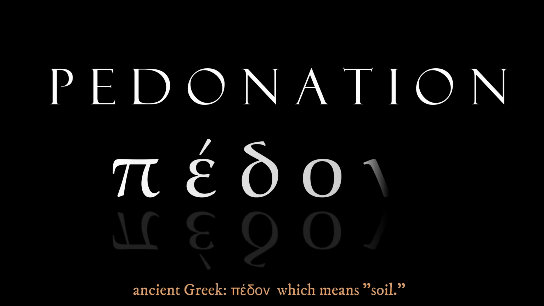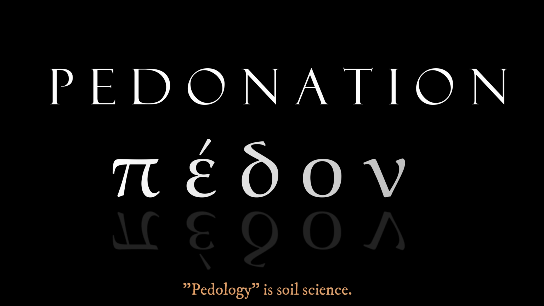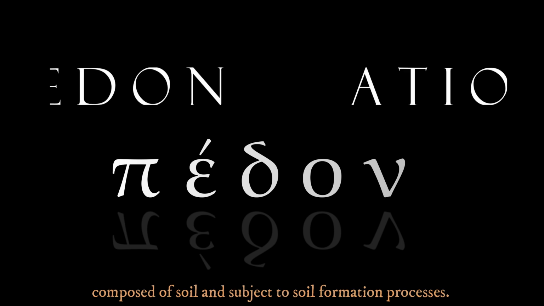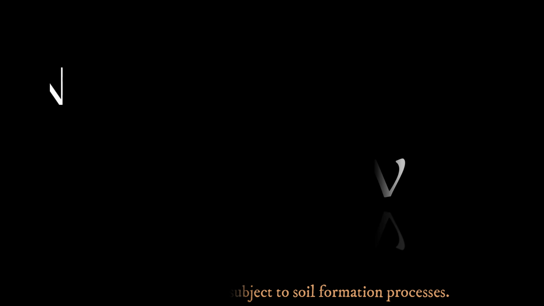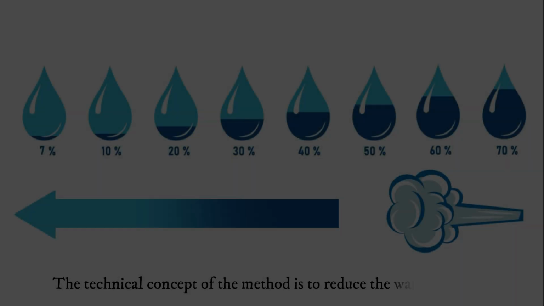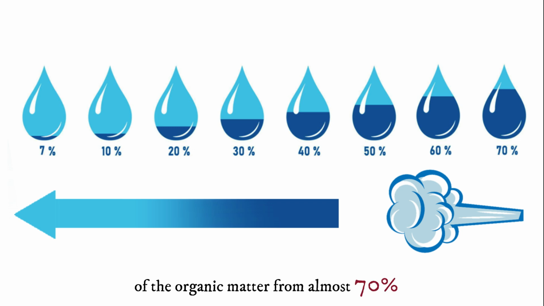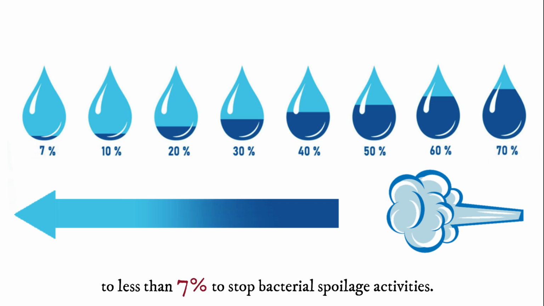The word pedonation comes from ancient Greek, pedon, which means soil. Pedology is soil science. Pedogenesis is soil formation. And the pedosphere is the outermost layer of the earth composed of soil and subject to soil formation processes. The technical concept of the method is to reduce the water content of the organic matter from almost 70% to less than 7% to stop bacterial spoilage activities.